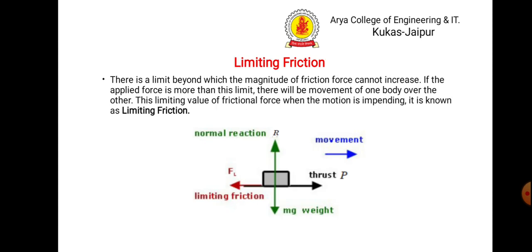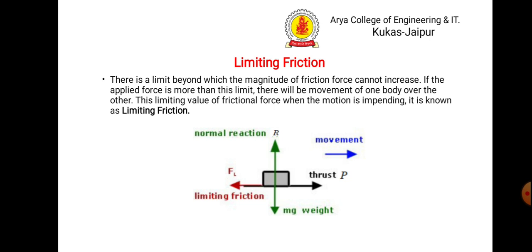Now, what is limiting friction? Actually there is a limit beyond which the magnitude of friction force cannot increase. So if the magnitude of friction cannot increase, then what will happen? The body will start moving. Means if the applied force is more than this limit, there will be a movement of one body over the other.